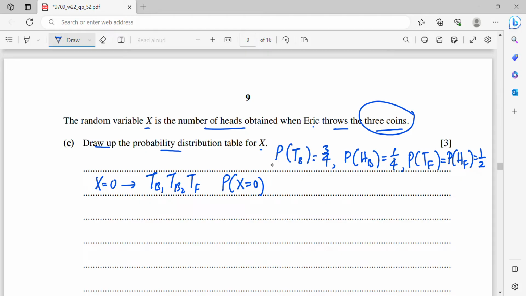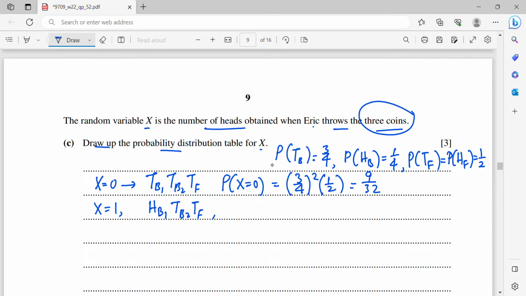Alright, so now the bias coin showing tail is 3/4 to the power 2, because each one will be the same result, multiplied by half. So then you will get 9/32. When X equals to 1, it means 1 head. I may get head from the bias coin, then tail for the other 2 coins.